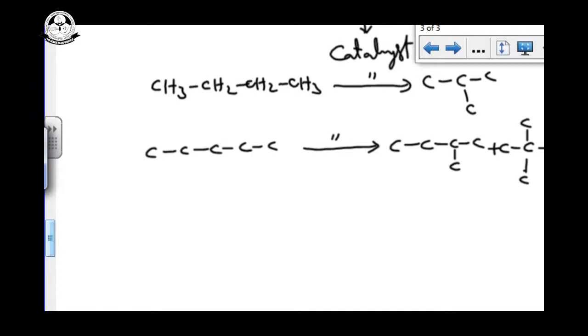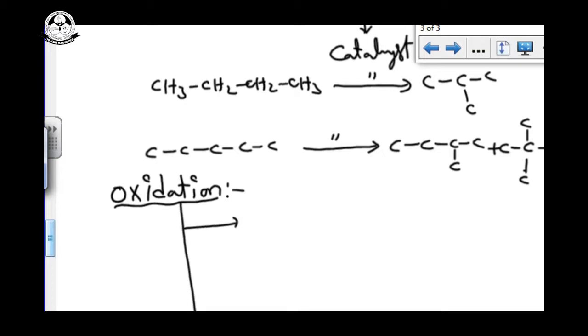And one more most important chemical property of alkanes is oxidation of alkanes. We know generally in organic chemistry, any hydrocarbon on oxidation gives carbon dioxide and water. The oxidation process is of different types. If it is complete oxidation, so oxidation will be of different types. That is complete oxidation.